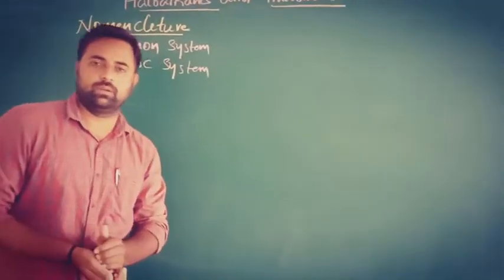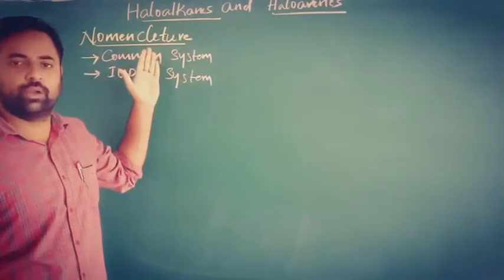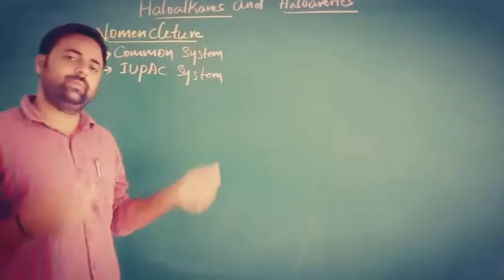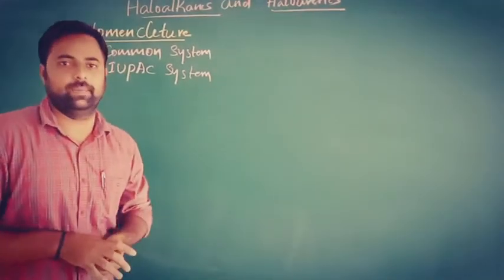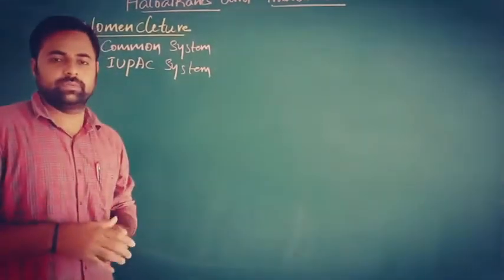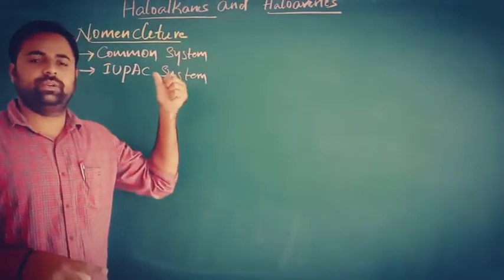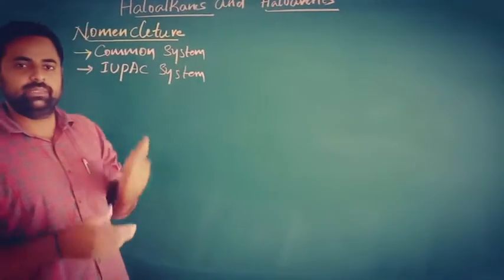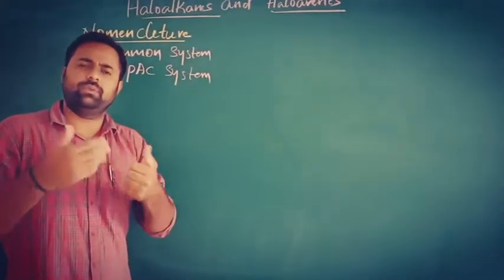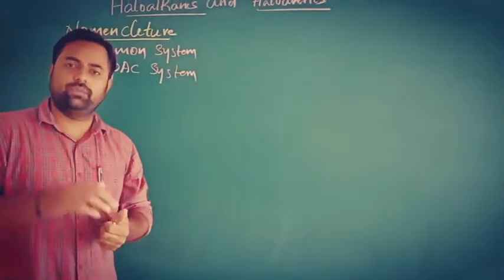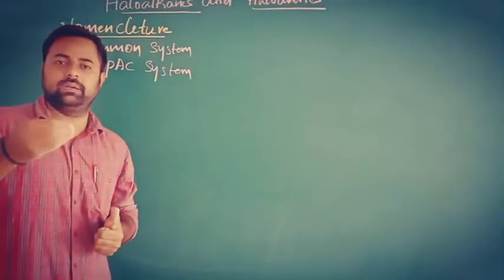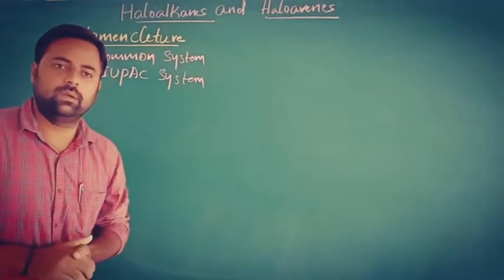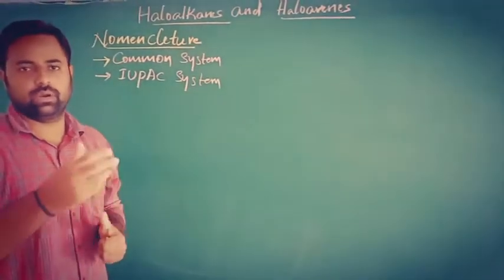Yes, let us move on to the next concept, that is, nomenclature of haloalkanes and haloarenes. Nomenclature means naming of an organic compound. We can name the compounds in two ways. First one is the common system, second one is the IUPAC system. In the common system, almost all the compounds have their own common name based on their taste, odor and some other properties.